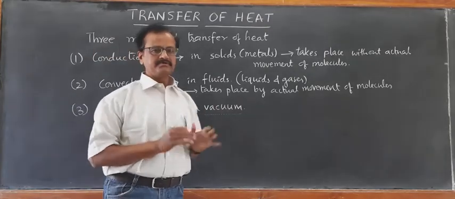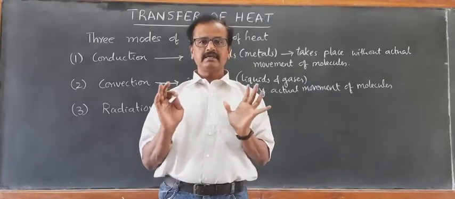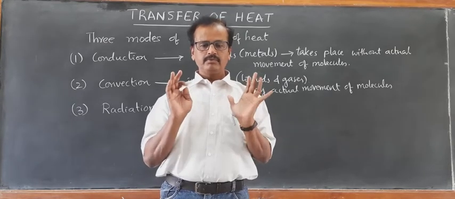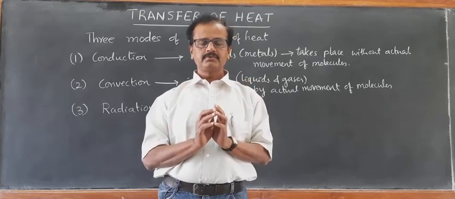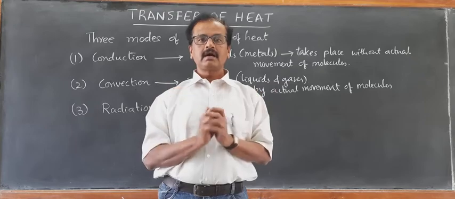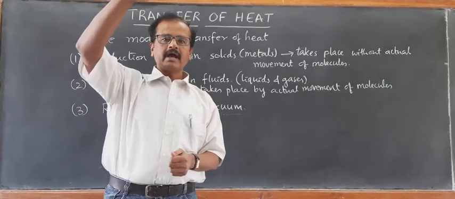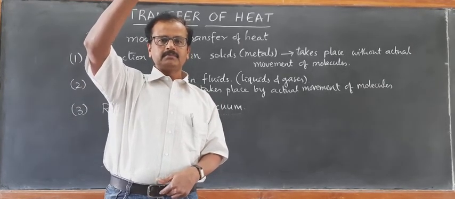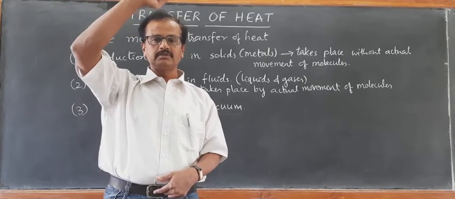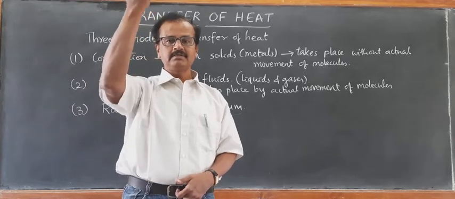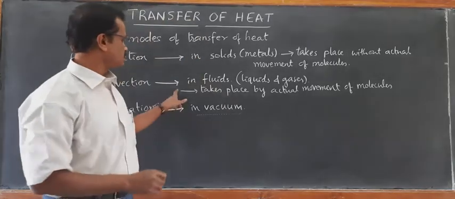So to give an example, if there is a fire in this winter season, we feel like going and sitting around the fire. So we warm our body, we warm our palms near the flame. So that is an example of radiation, transfer of heat by radiation. If you hold your hand on the top of the flame, immediately you will have to take it out. Even for seconds you will not be able to hold it, because hot gases rise up. So transfer of heat that takes place through hot gases is by convection, the second one.